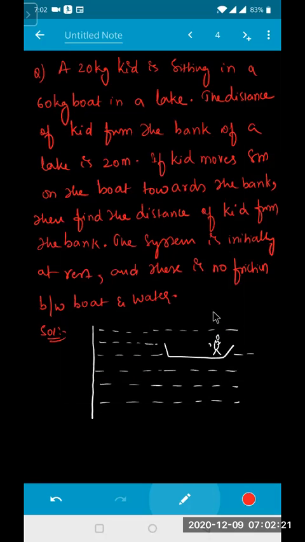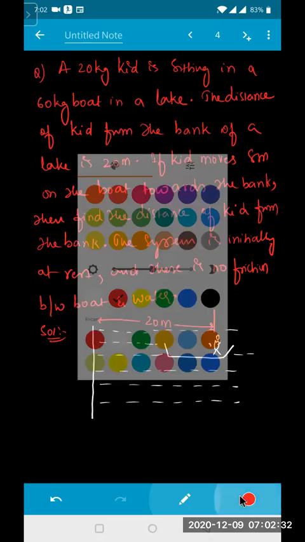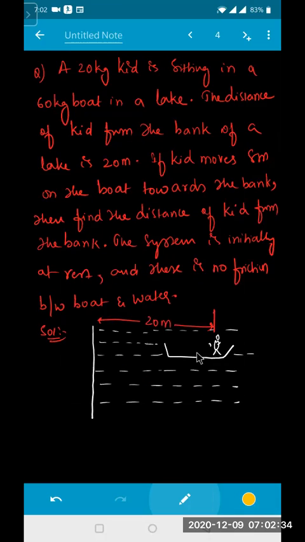Okay. The distance of the kid from the bank is how much, beta? 20 meters. If the kid moves 8 meters on the boat, now the kid is moving from here to here. That means if the kid is moving in the front direction, what happened to the boat? The boat will be moving in the backward direction. Yes, sir. So the boat will try to drift in the backward direction.